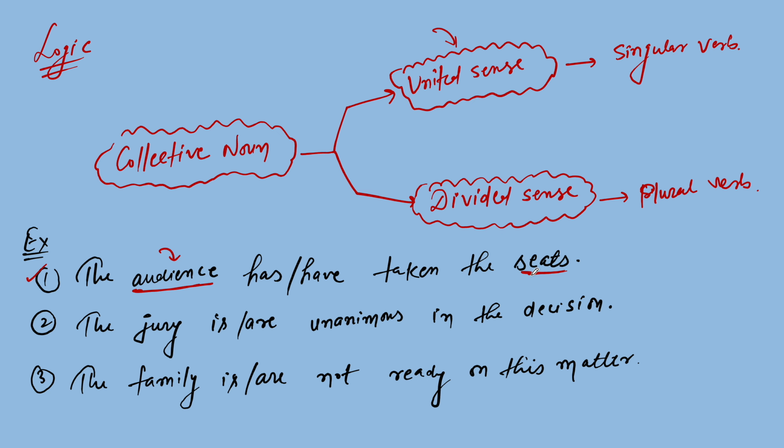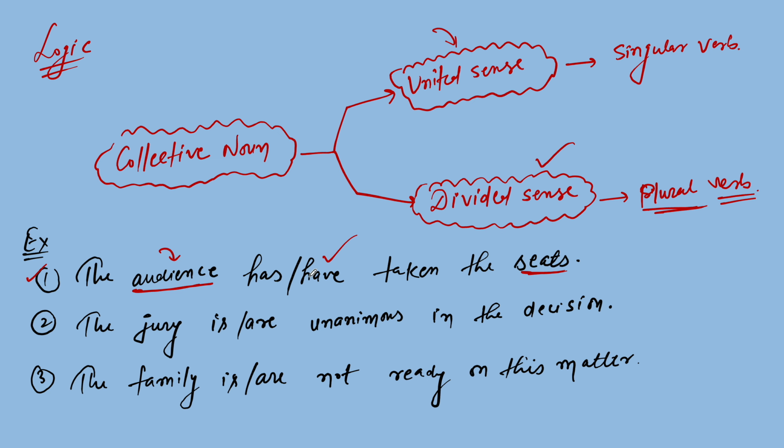So because of seats and audience, the meaning has divided sense. And I have already taught you that when there is divided sense, you need to take the plural form of verb. So we have to choose have. So the audience have taken the seats.